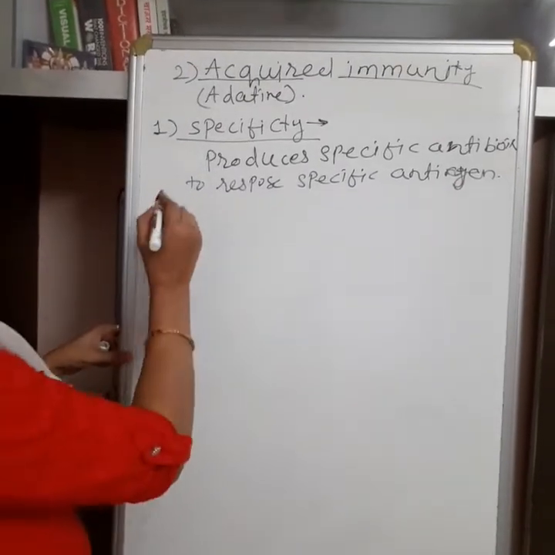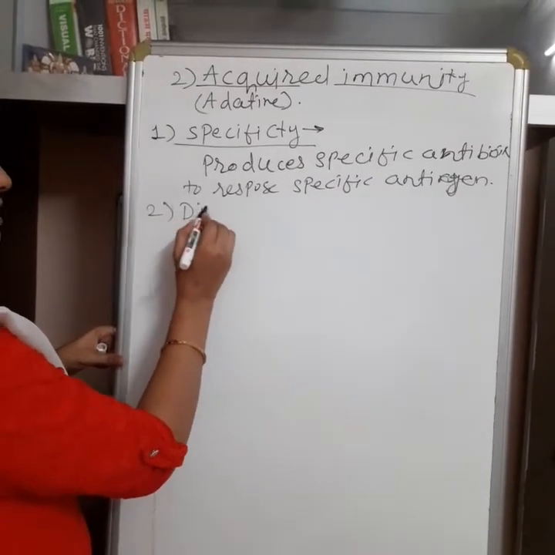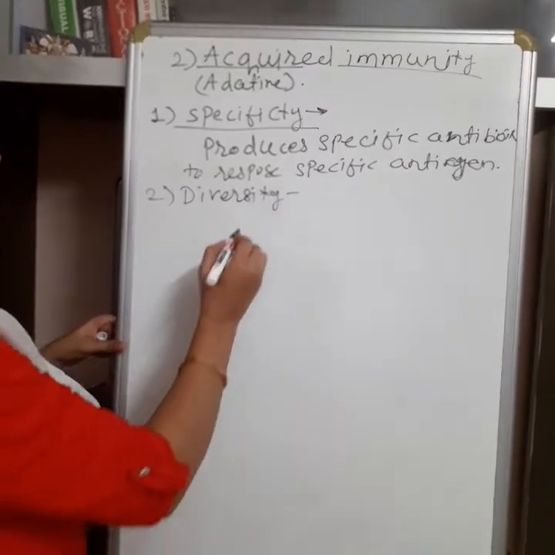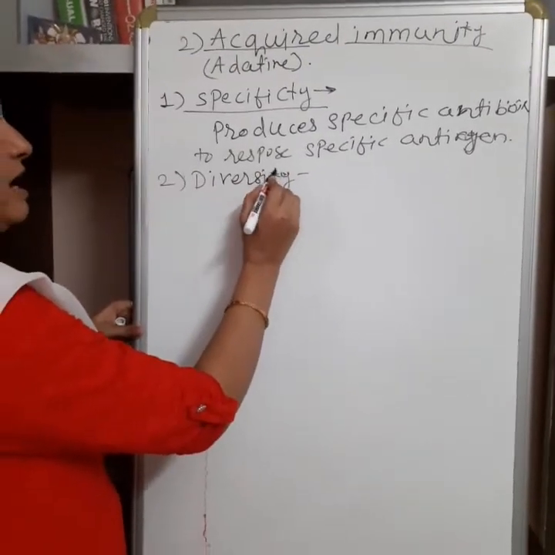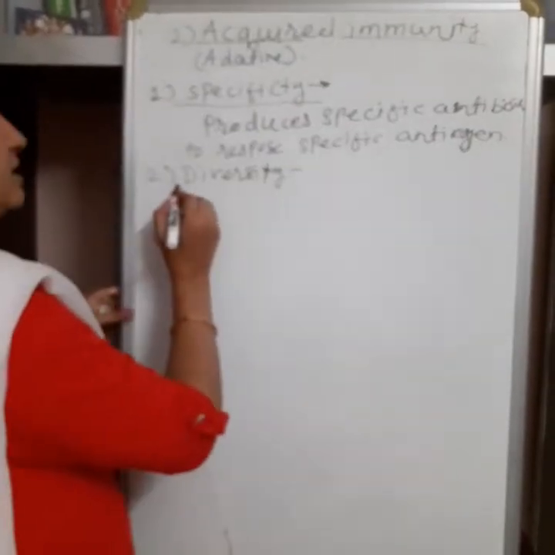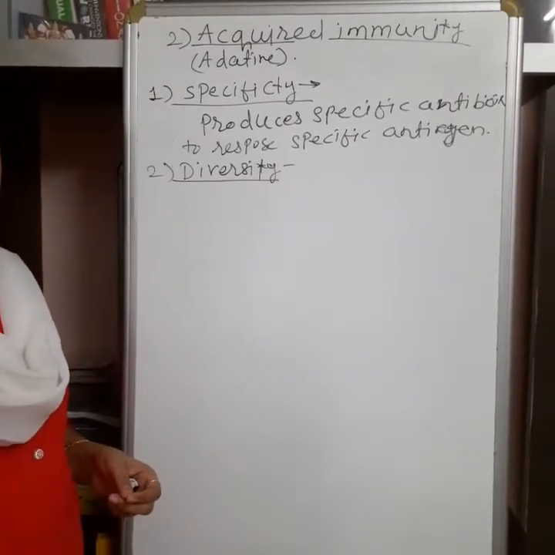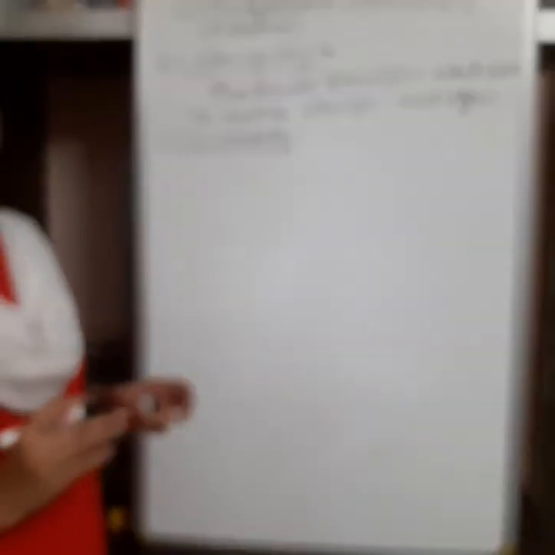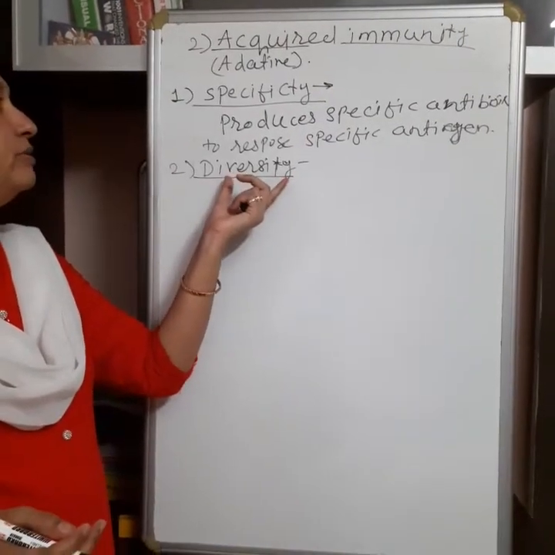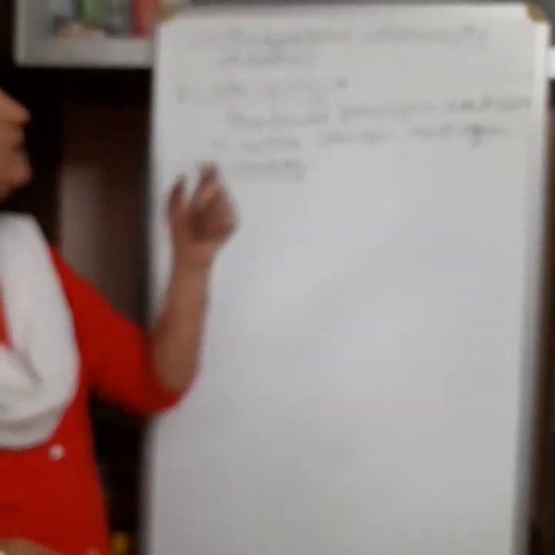Then the second characteristic of acquired immunity is diversity. It can recognize and identify a diverse variety of pathogens. So it can identify viruses, or it can identify different varieties of bacteria, and hence it is helpful for the protection of the body. So this is the second important characteristic of acquired immunity.